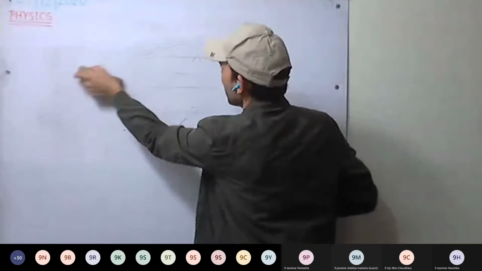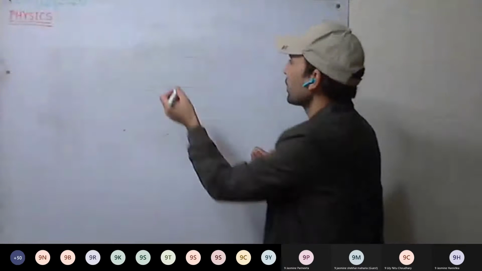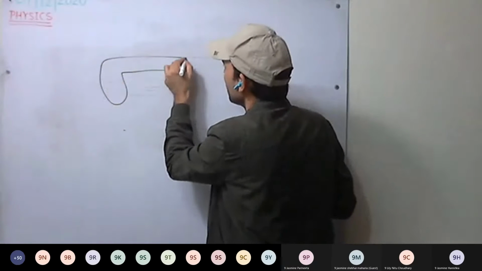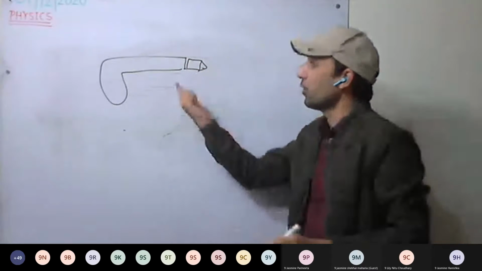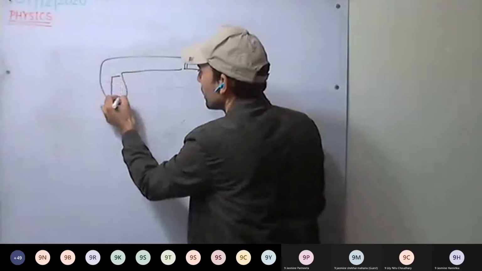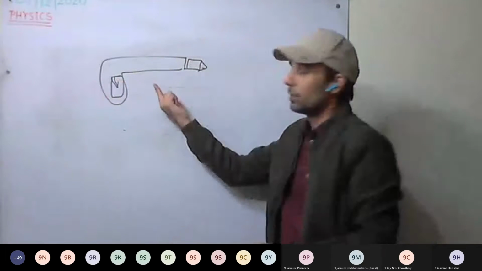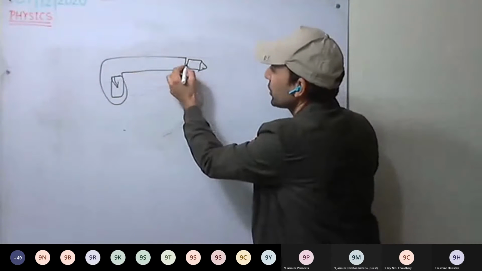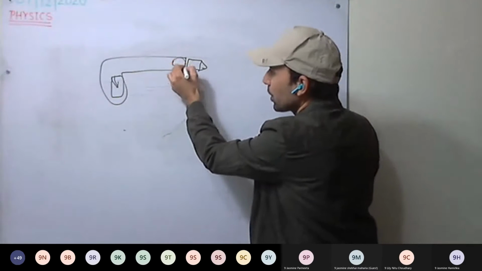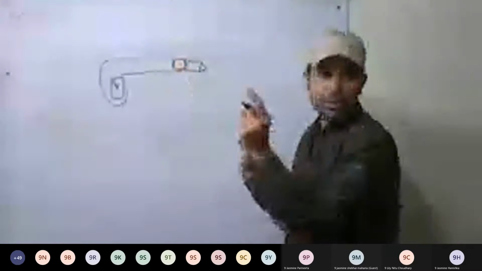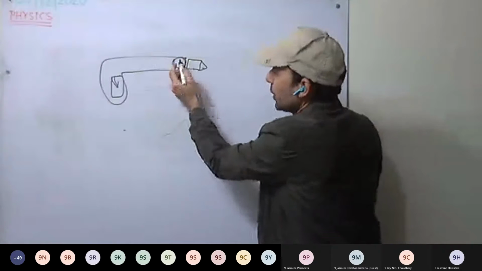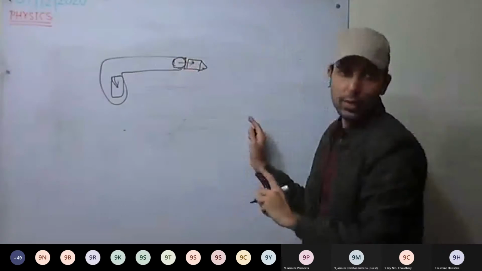Next is firing the bullet. What happens when we fire a bullet? See here, as we fire the bullet, the gases build up. The gunpowder burns and expands, so it applies force on the bullet.